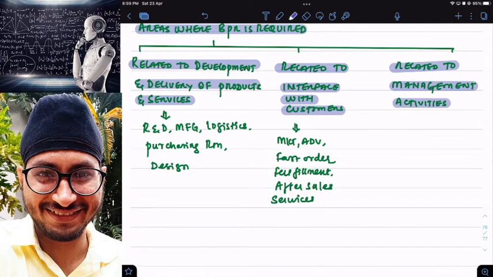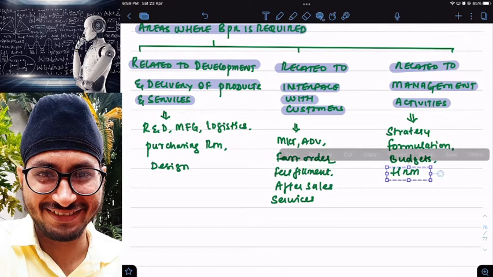Here BPR can be in the areas, let us say, strategy formulation. I can implement BPR while formulating a strategy, so that strategy formulation is excellent. And in preparing budgets, I can also implement BPR in HRMS, human resource management, etc. These are some examples of areas where I can implement business process reengineering.